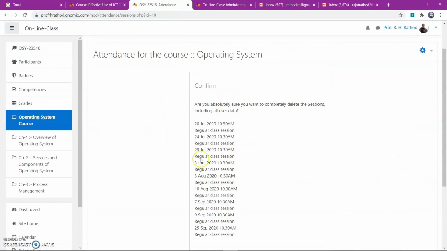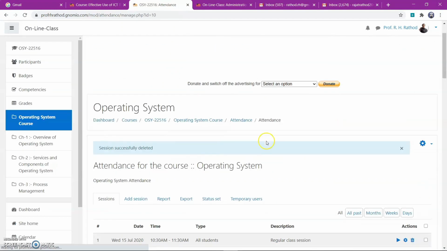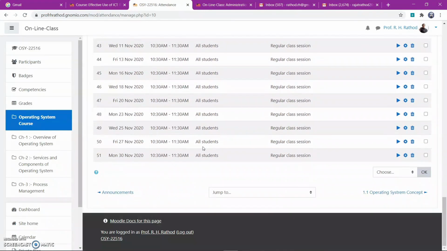Okay. Again it asks for deleting this one. Let's delete. Now it remains 51, 48, 51. It doesn't matter. I will delete this.